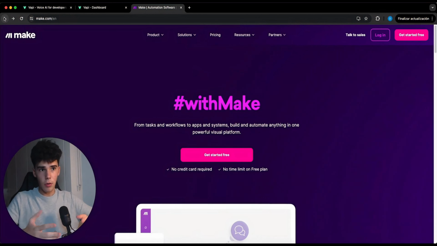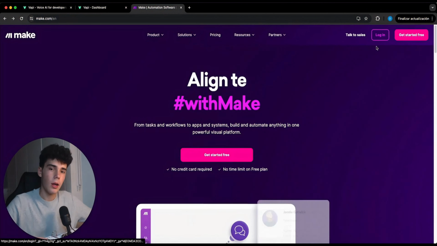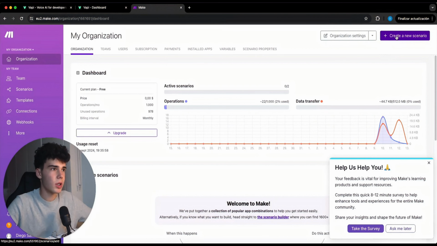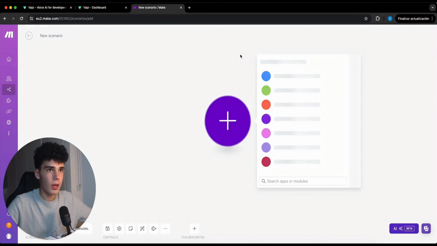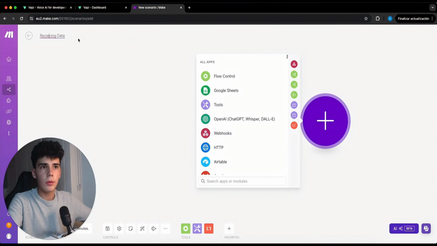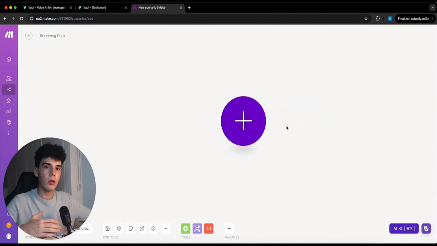Here we are in make.com, the classic AI automation software we use. Create an account or log in and let's go in. Once inside, we're going to create a new scenario. As we are going to be sending calls and receiving information from the calls, we're going to build two scenarios. We're going to call this one receiving data, because this is the one in which we include the Vapi module that we use for the server URL.